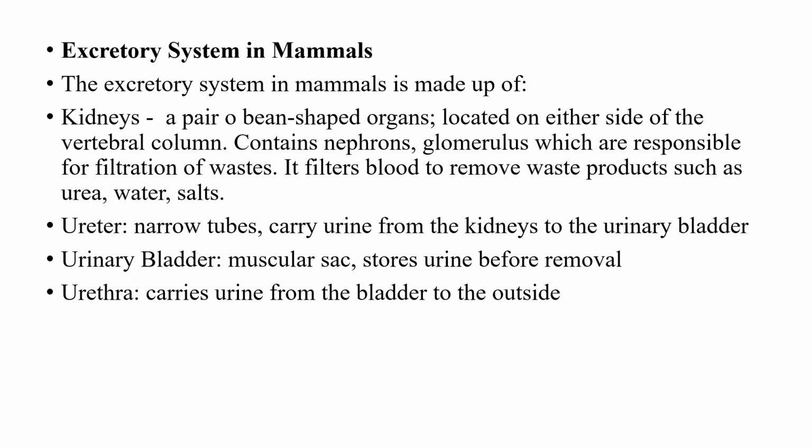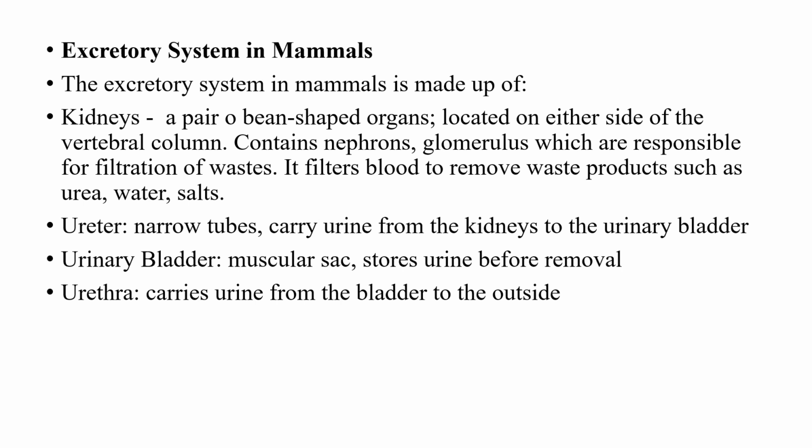So what happens is that as urine moves in there from the kidney through the ureter, it continues to store this urine and some other waste products that come through that place. It continues to store it, and as it stores it, it becomes elastic. That is, it becomes bigger and bigger until after some time, when the message will be passed to the brain that it has reached its elasticity level, that urine has to be removed from the body. Then we also have the urethra. The urethra carries the urine out of the body from the bladder.